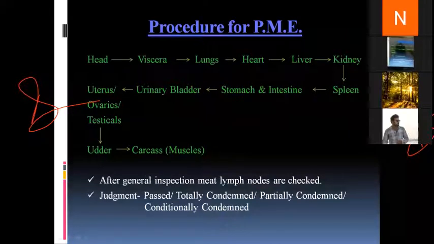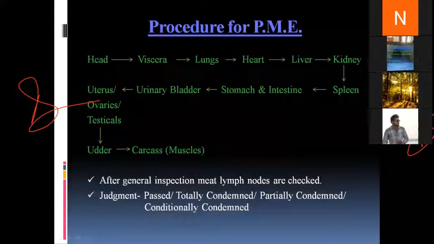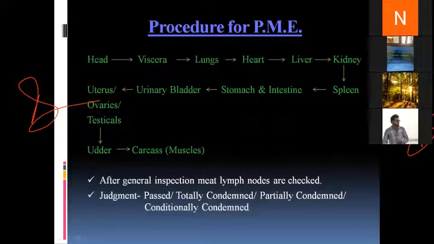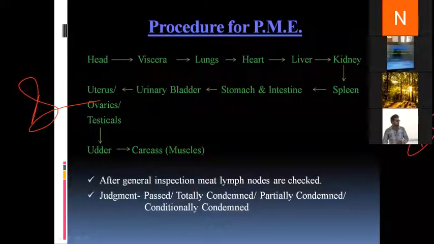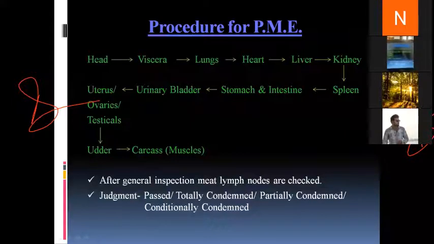Now, as I told you, the post-mortem examination is done in a systemic manner. That is, we follow a particular flow or line of action while conducting post-mortem examination. So the line of flow is head, then we examine the viscera, then come lungs, then heart, liver, kidney, then we examine the spleen, then we move to stomach and intestine, then the urinary bladder, then uterus, ovaries and testicle, that is, the organs of the reproductive tract. Then we inspect the udder, and finally we see the carcass, or muscles and bones, as a whole.